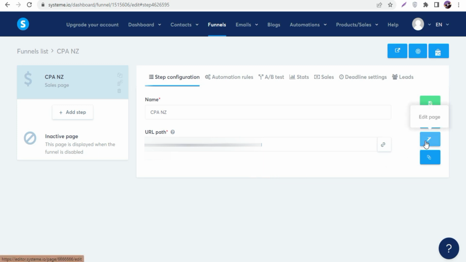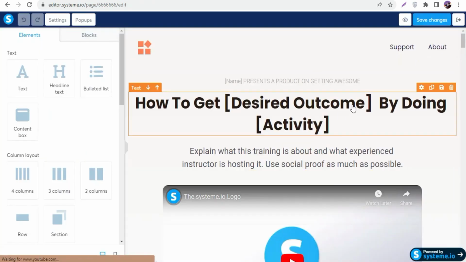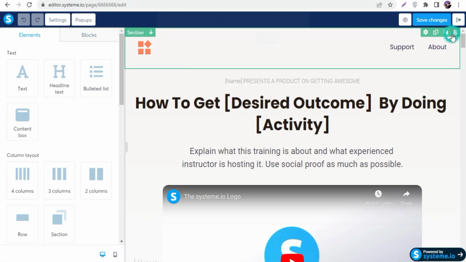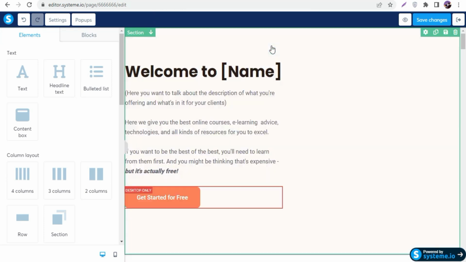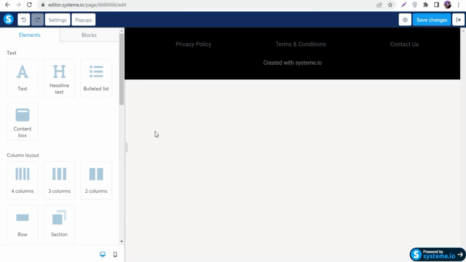Now you simply click on edit page once you see this page. Now you can see this template is open. These are all the elements. What I'm gonna do is delete all the elements from this template, and I'm gonna build my landing page from completely scratch. Just give me a second. Now you can see I deleted every single thing from this template, and now I'm gonna build my landing page from completely scratch.